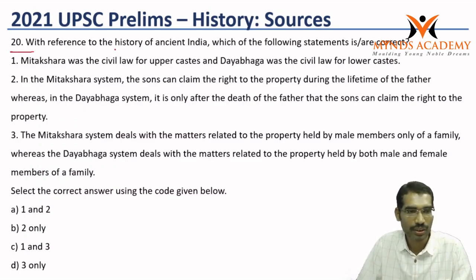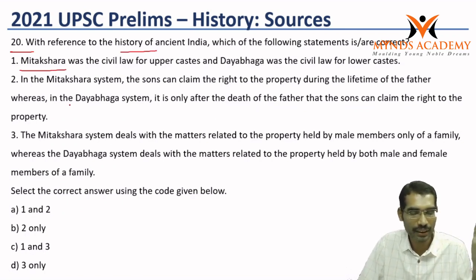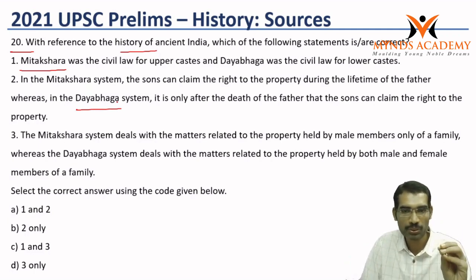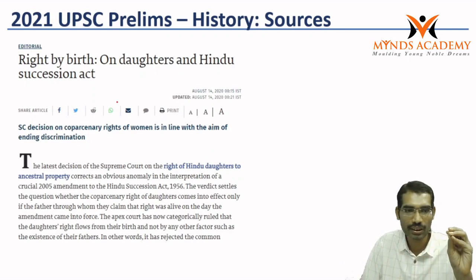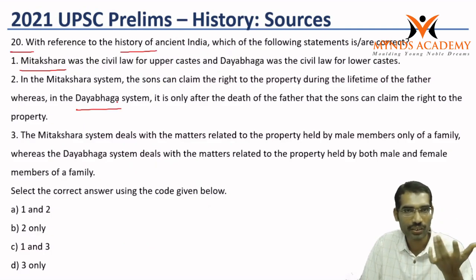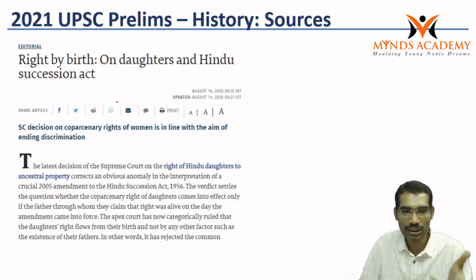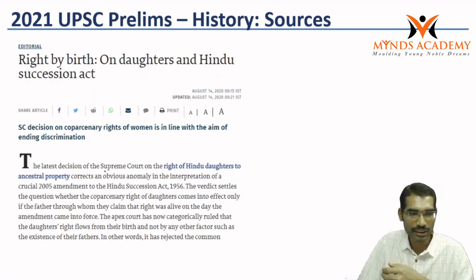20th question. With reference to the history of ancient India, once again Mitakshara and Dayabhaga. This question is also one of the difficult questions. Basic books are not mentioning this particular thing. I have researched in what context they would have given this question. Probably one year ago, in August 2020, there was a law. In this, the Supreme Court itself decided; the latest decision of the Supreme Court on the right of Hindu daughters to ancestral property.